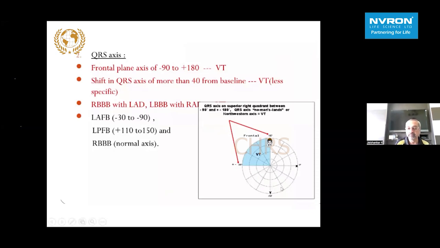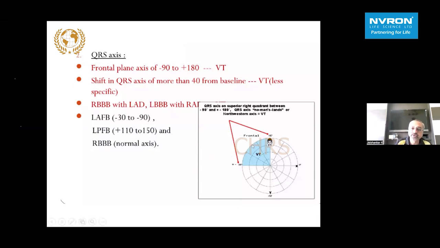The next important feature is the frontal plane QRS axis, because we know the normal axis is down there in this quadrant, between 0 to plus 90 degrees. Anything which is towards the right arm, that is minus 90 to plus 180, strongly favors VT. Also, if somebody has a baseline shift in QRS axis, something like minus 30 or minus 60, and there is a more than 40 degree change in axis from baseline, it favors a VT, but that is a less specific criterion. As a general rule, if a patient has a right bundle branch block with left axis deviation or a left bundle branch block with right axis deviation, it strongly favors a VT.